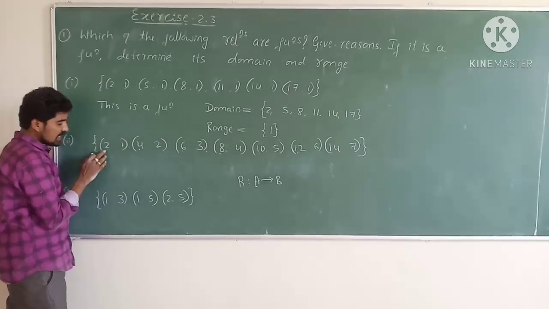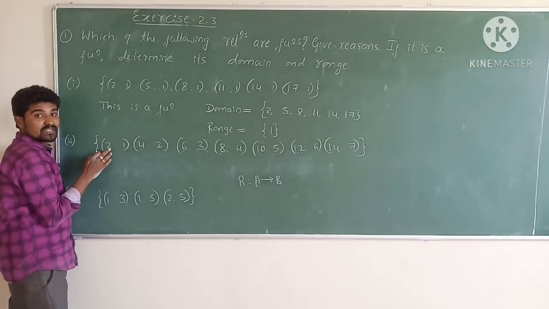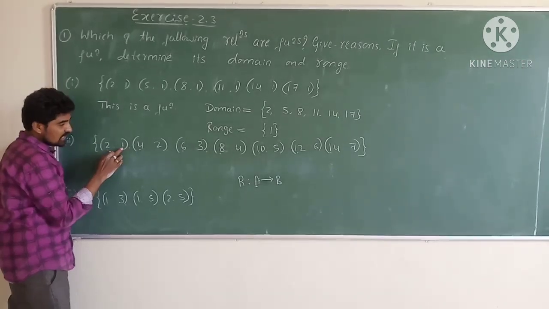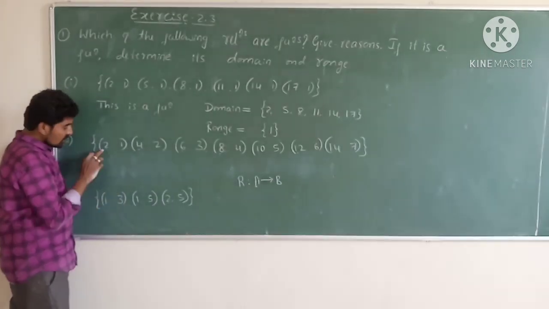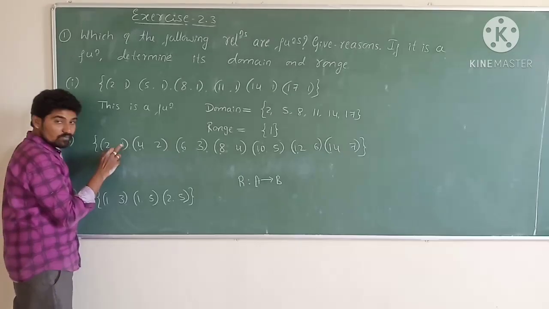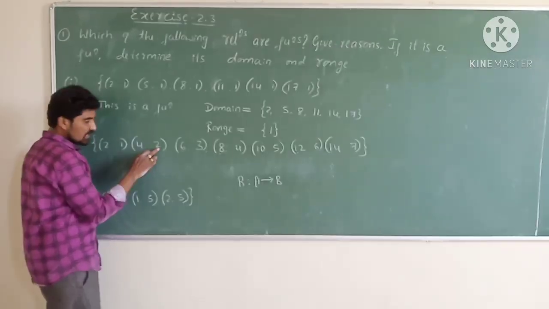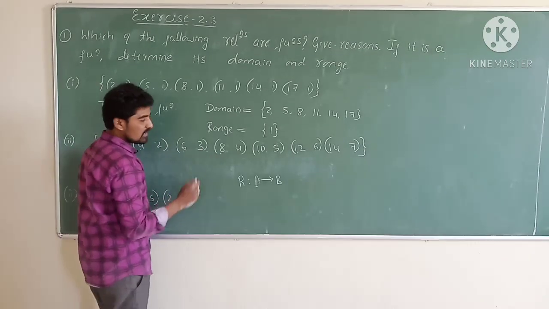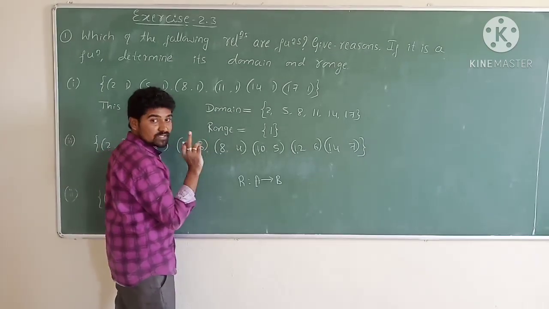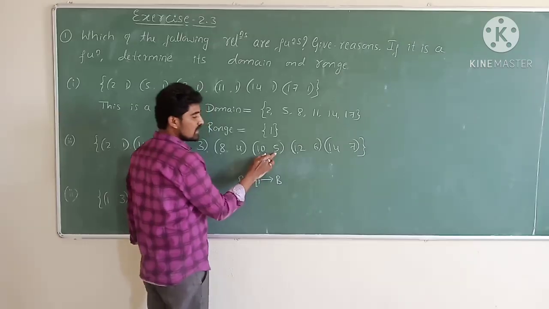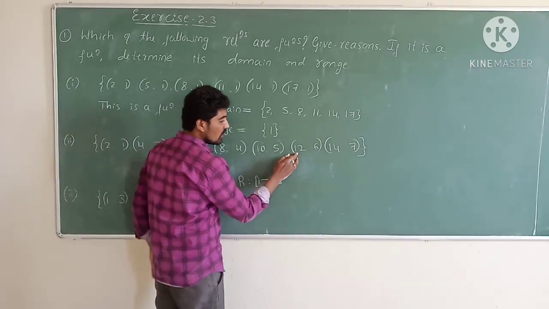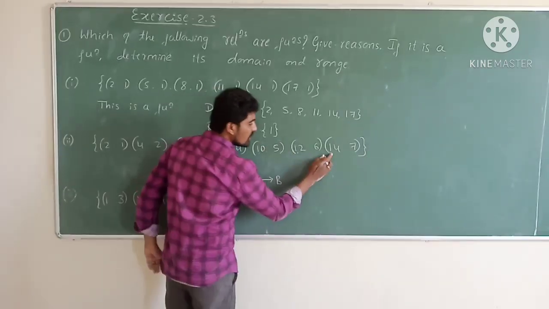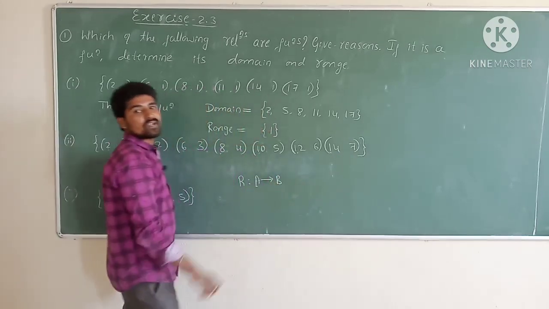It means that every element of the first set has a unique image. 2 is related with only one element, 4 is related with only one element, 6 is related with only one element, 8 is related with only one element, 10 is related with only one element, 12 is related with only one element, 14 is related with only one element.